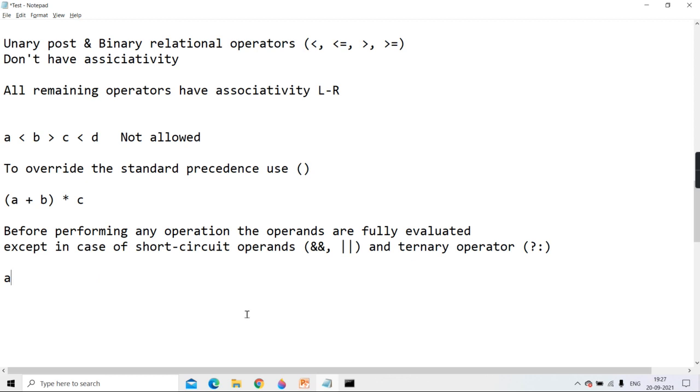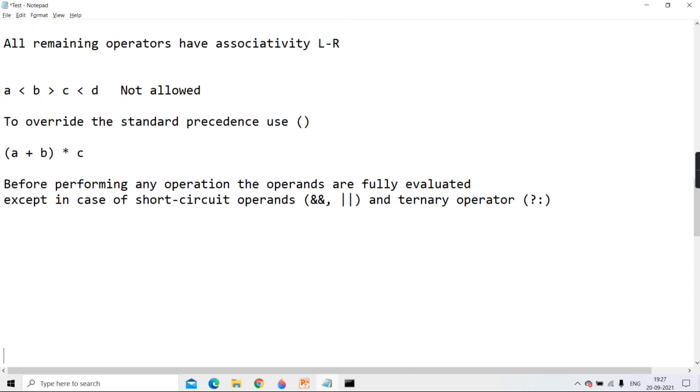Example: I have written a very simple skeleton code. Integer b equal to 5, and now I am writing System.out.println of b plus b equal to 6. Clear?